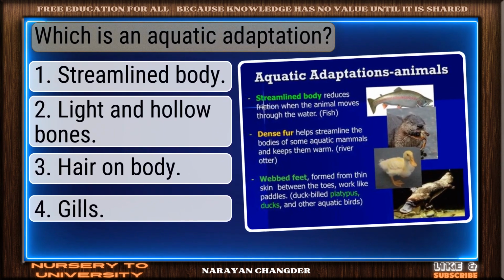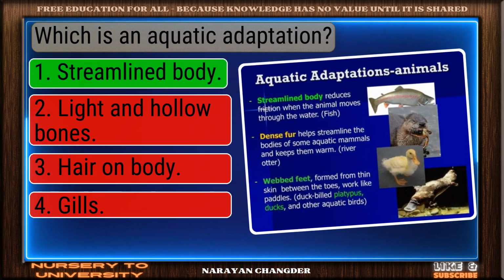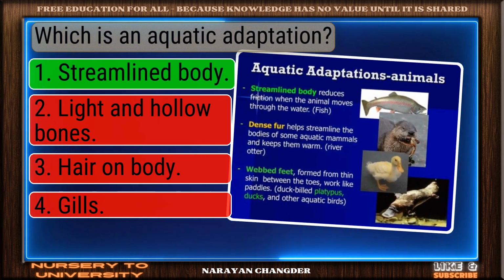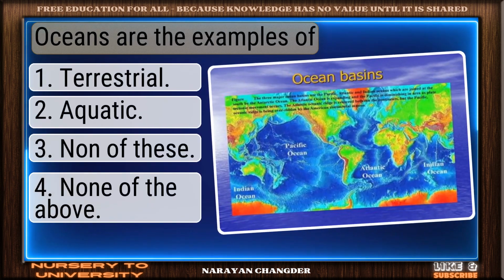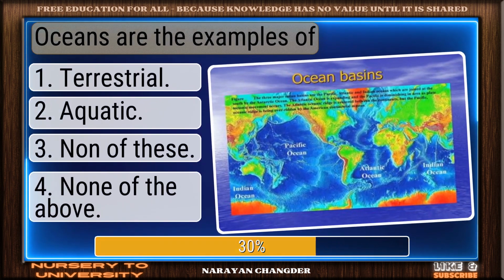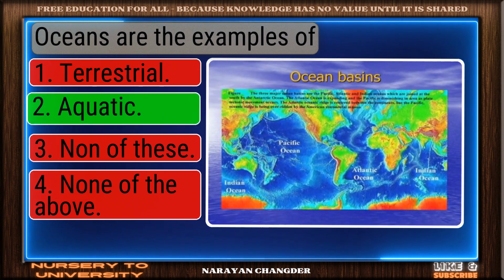Which is an aquatic adaptation? Nice selection. Streamlined body is the correct and valid answer. Oceans are the examples of dash. Right again. Aquatic is a valid answer.